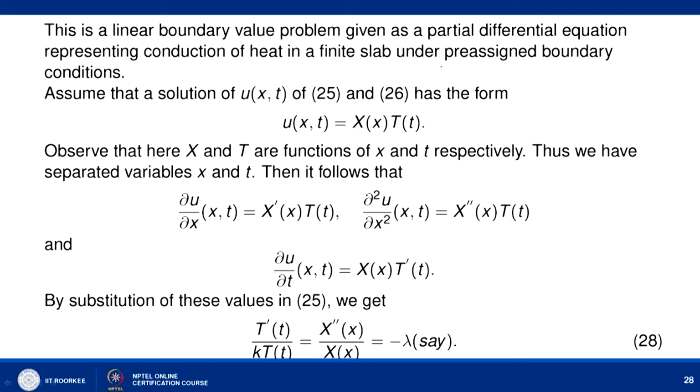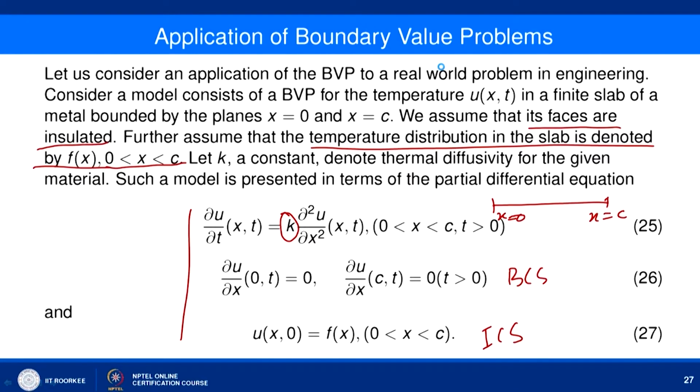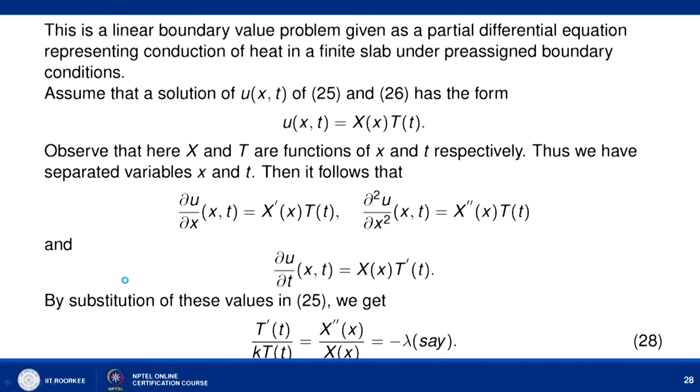Now let us assume that the solution of this problem, u(x,t), which we are searching for, represents the temperature distribution at the point x at the time t. Let us assume that the solution u(x,t) has the following form: X of x into T of t.